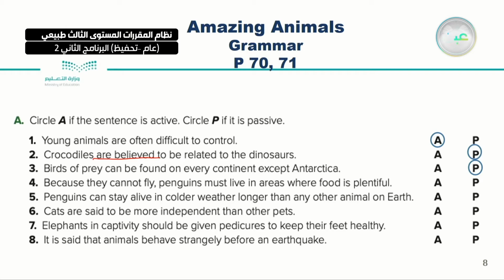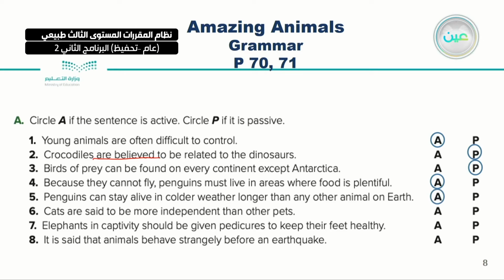Number four: because they cannot fly, penguins must live in areas where food is plentiful, a lot of food, I mean. Here, because they cannot fly, penguins must live in areas, must live in. So here I'm talking about the active voice. Number five, penguins can stay alive in colder weather longer than any other animal on Earth. Is this active or passive? This is active voice.